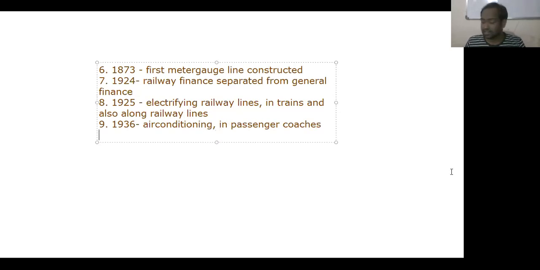And in the year 1947, India got independence. It means the railways came from the British government under the Indian government. Understand or not? During independence in the year 1947, India was also separated into Pakistan and India. Due to that, a large part of the railway lines was divided between India and Pakistan. Understand or not? And India started new railways.